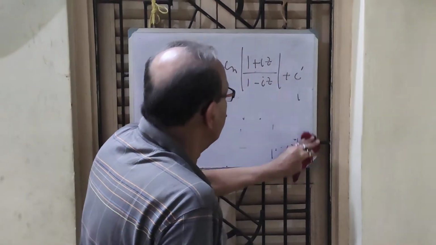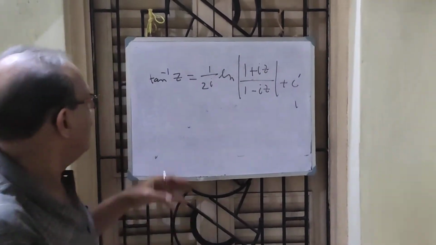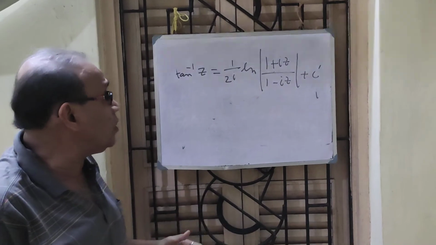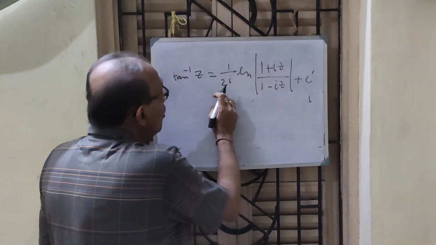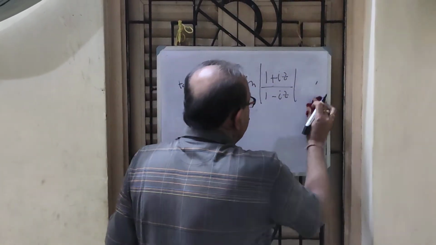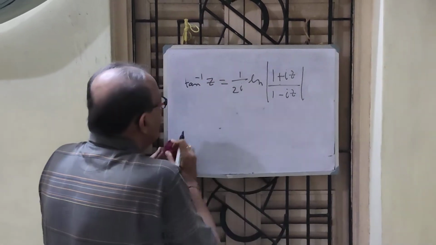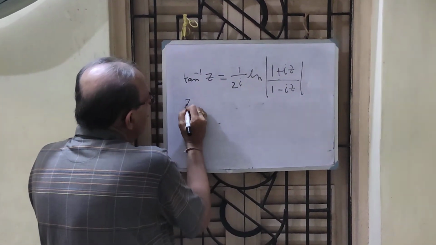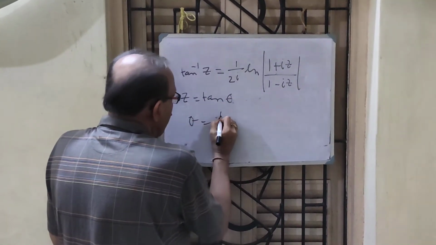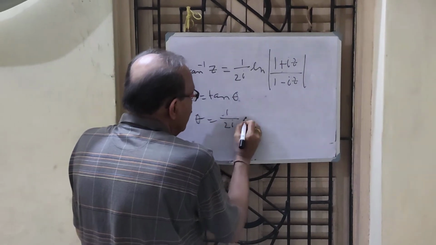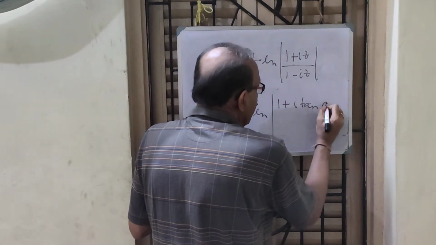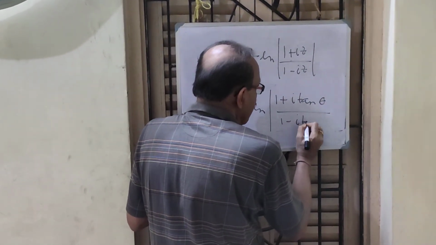I put z equal to 0. When I put z equal to 0, this is tan inverse 0, which is 0, and this is ln 1 by 1, ln 1 is 0, so 0 equal to 0 by 2i plus c dash, meaning c dash equal to 0. C dash vanishes from the system. This shows that I must put z equal to tan theta. Therefore, theta equal to 1 by 2i ln (1 plus i tan theta) divided by (1 minus i tan theta).